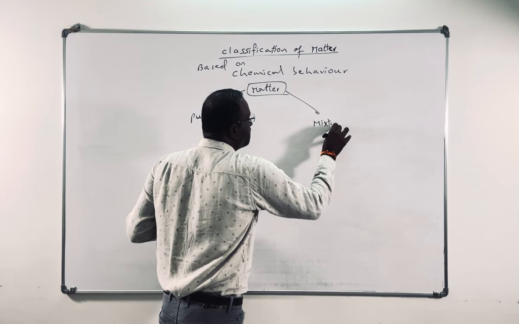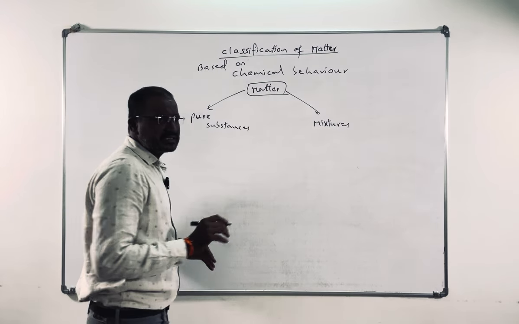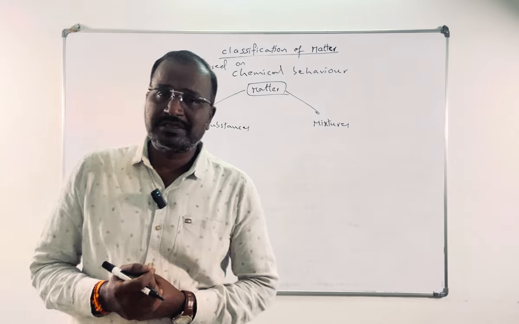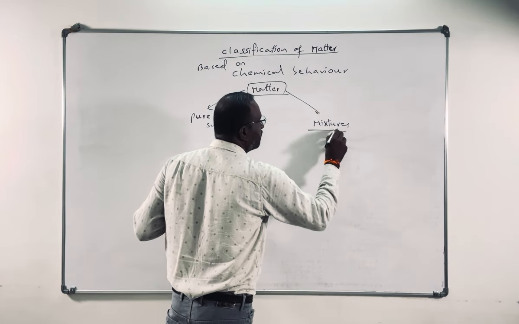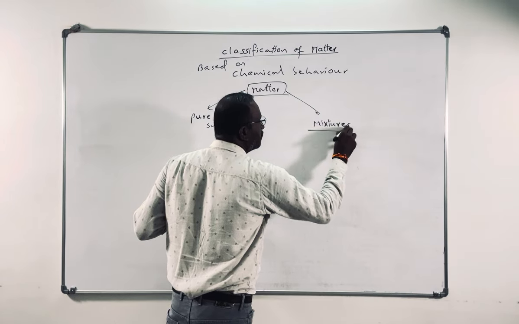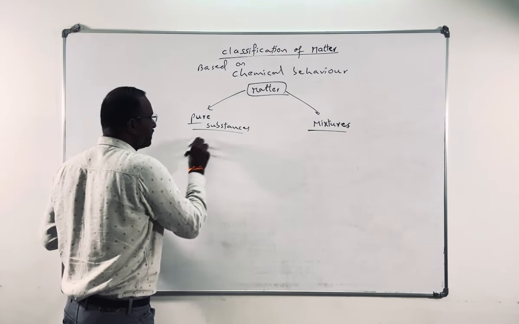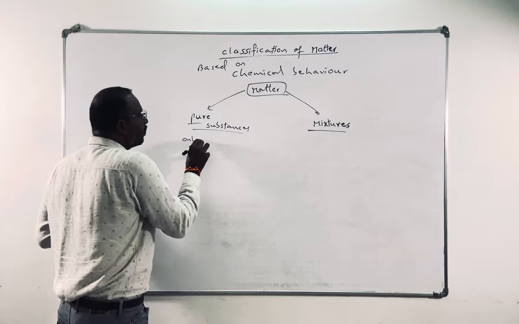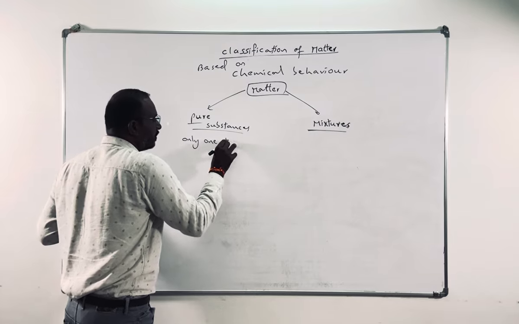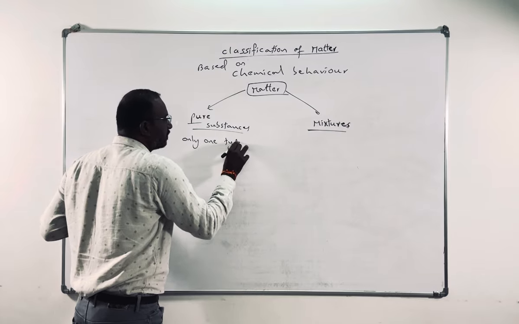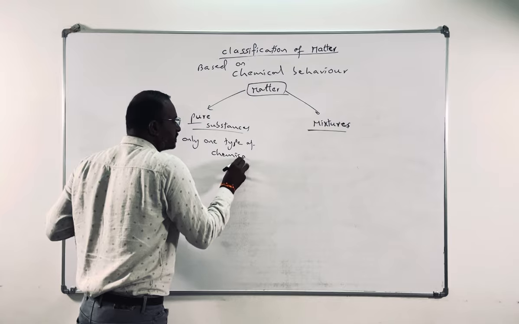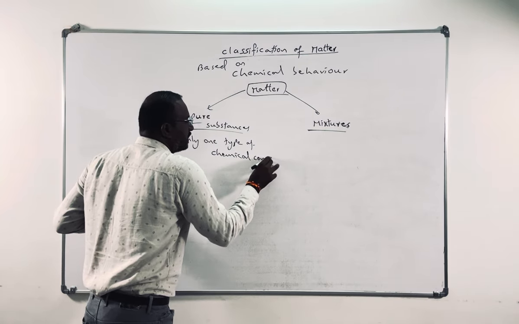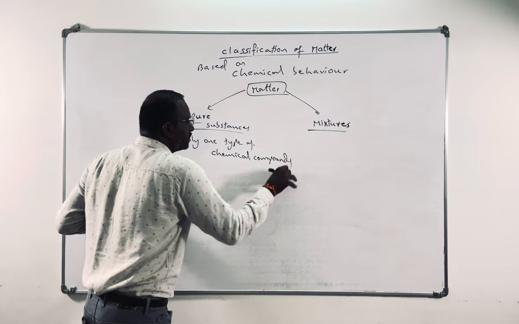Mixtures means more than one type of compounds are present. Pure substances means only one type of chemicals or chemical compounds are present. Only one type of chemical compound is there in that.